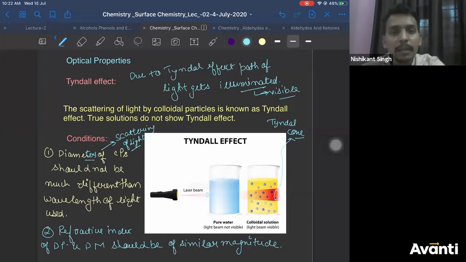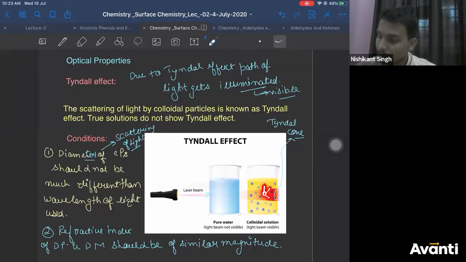Particles will scatter light in all directions, then how is the Tyndall cone formed? You are absolutely right. The scattering will take place in all directions. But after scattering, the light will travel some distance only, and it will lie in the Tyndall cone.